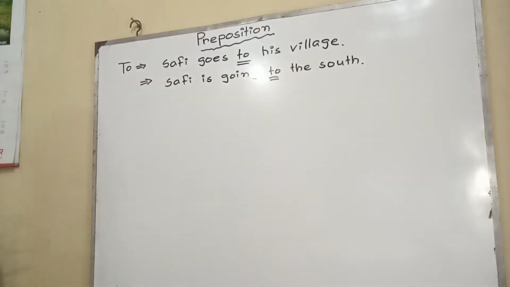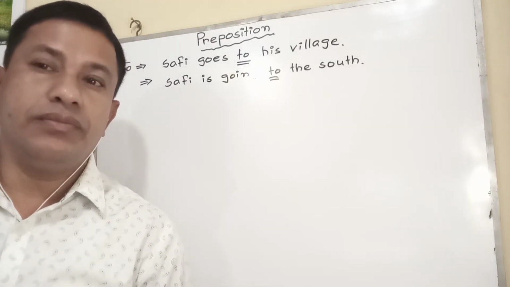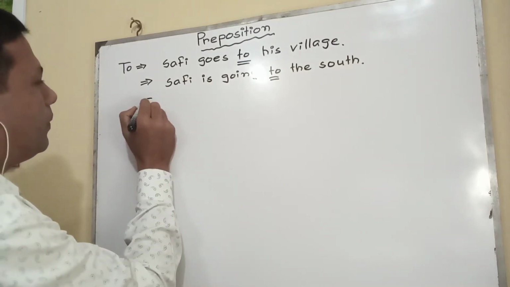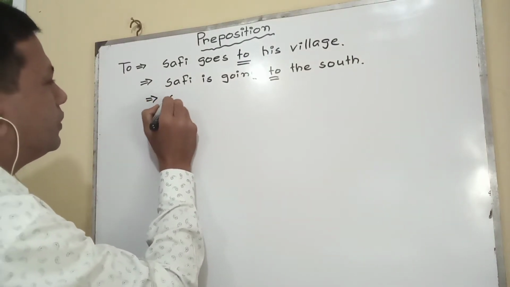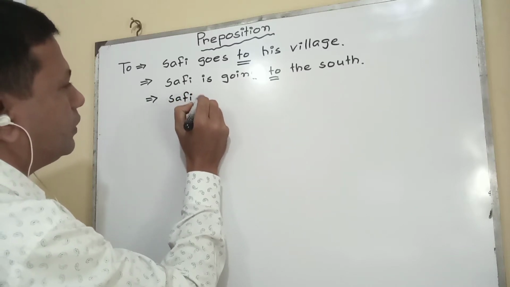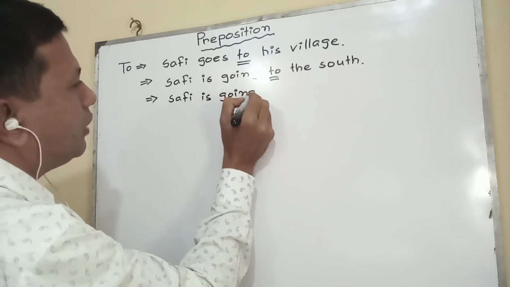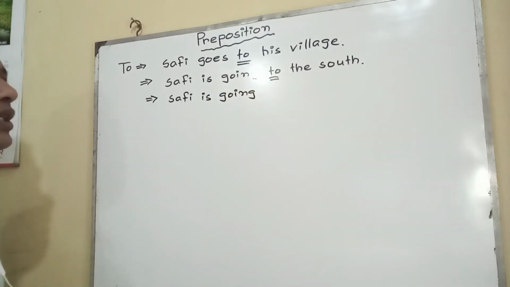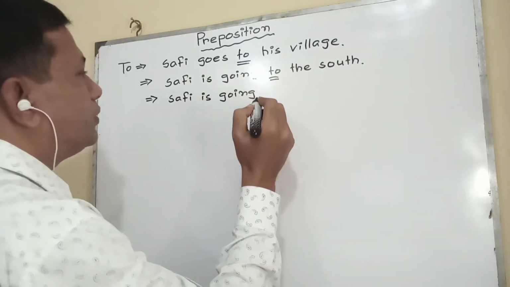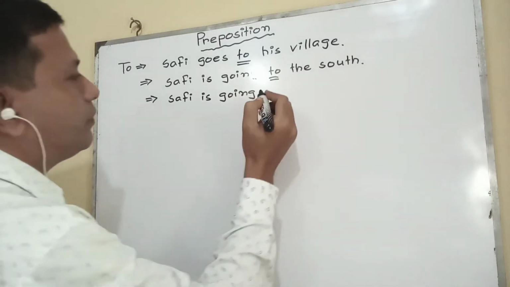Purpose. We know that generally a preposition is used before a noun and pronoun, but in this case, to show purpose, to is used before the base form of a verb.